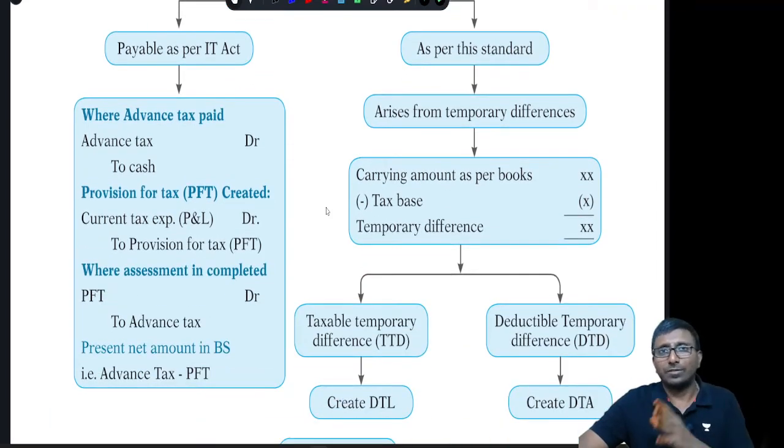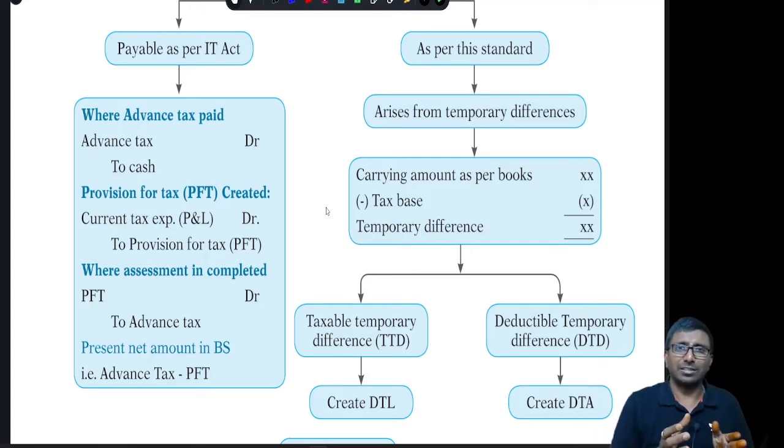When it comes to deferred tax, it is something which is created from the standard. What is deferred tax? Deferred tax is temporary difference into tax rate. That's it. What is temporary difference? Temporary difference in the sense carrying amount as per the books of account minus tax base. If you apply the tax percentage on the temporary difference, then you will get deferred tax.